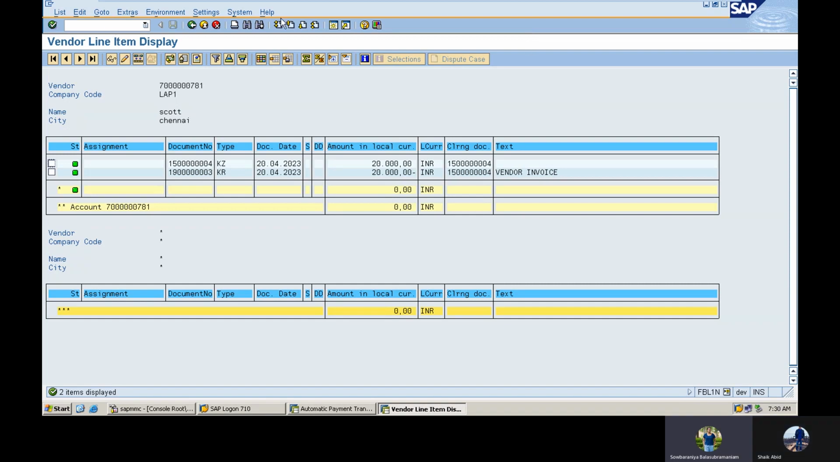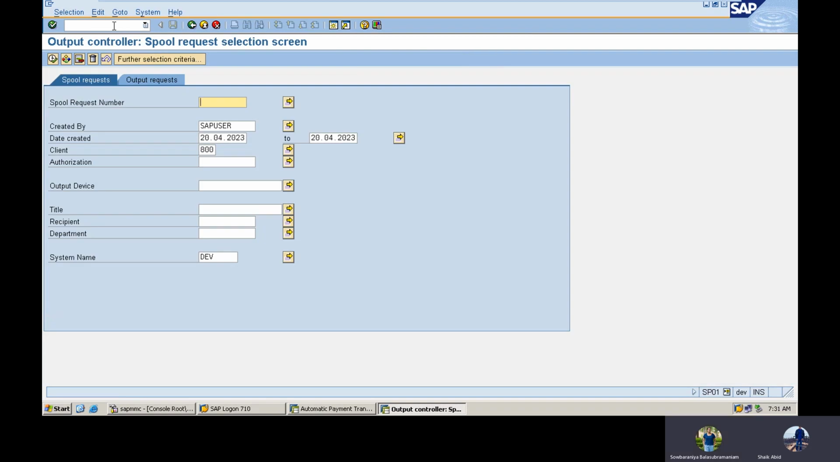If you want to see any checks, if any checks were printed, we need to go to SP01. Here only we will see the checks. Sometimes it will come, sometimes it won't come. Here we need to give the date. What date you have printed all these things.